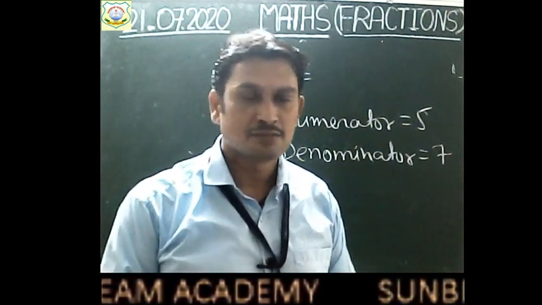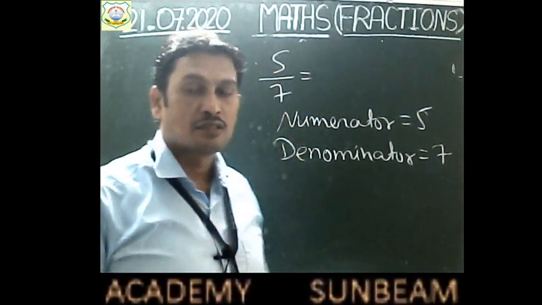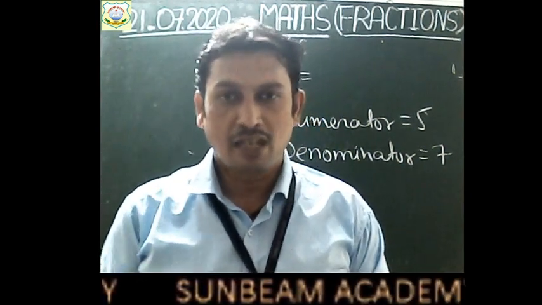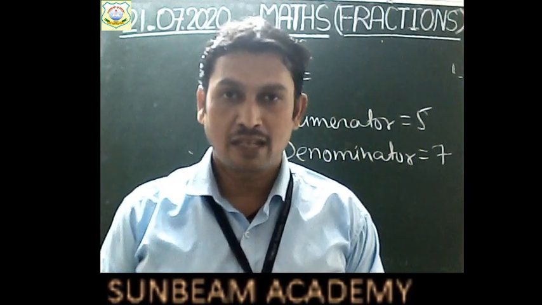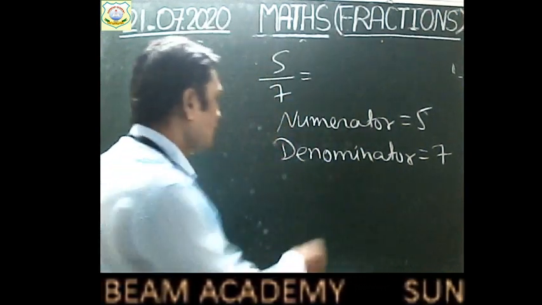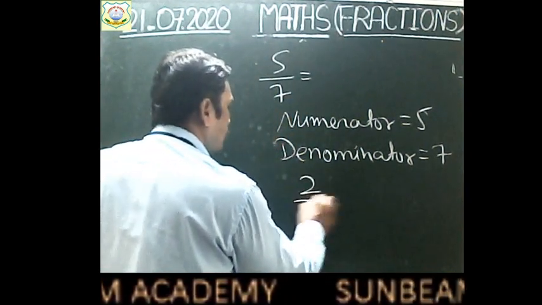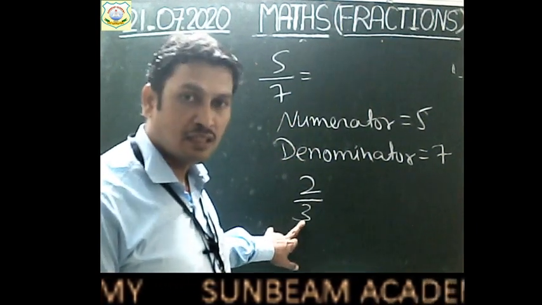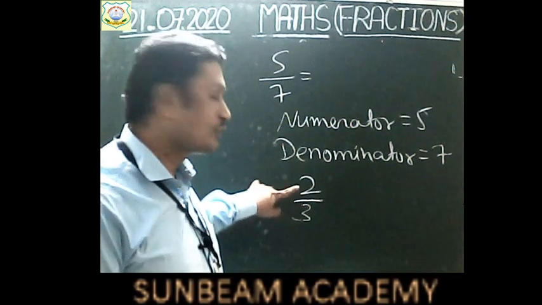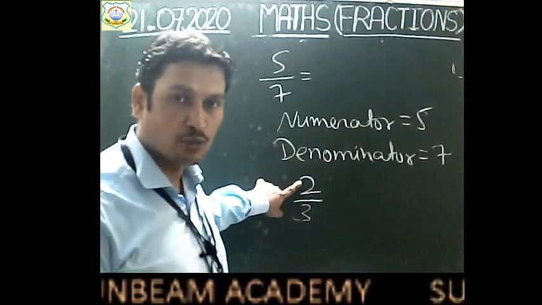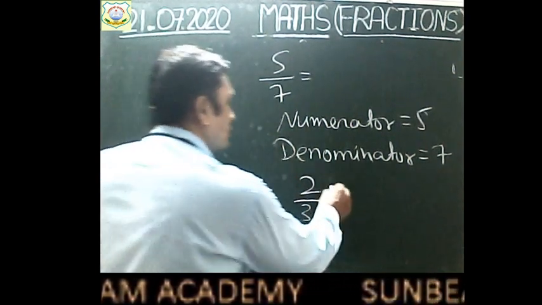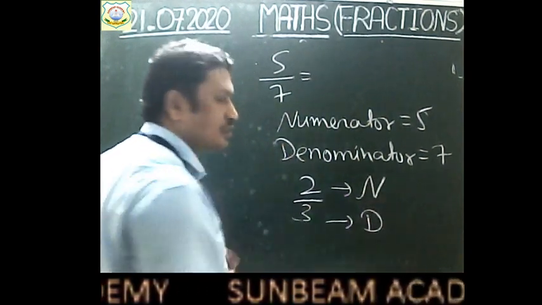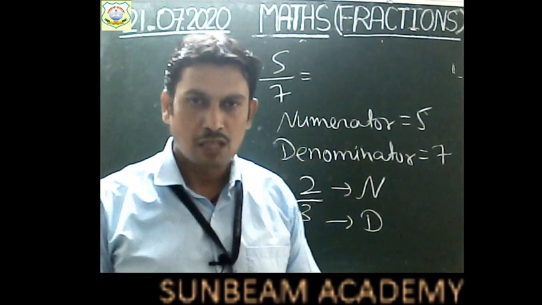Am I right, children? In this way, sometimes in the exam a fraction will be given and you will be asked to tell the numerator and denominator. If I give you a fraction like 2 by 3, the total number of partitions is 3, and out of these 3 parts, how many parts are given to you? 2 parts. So here 2 is the numerator and 3 is the denominator. Am I right, children?